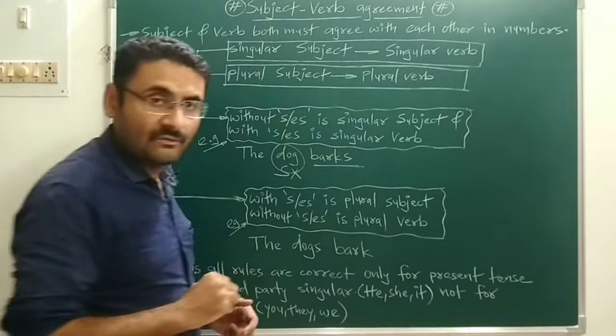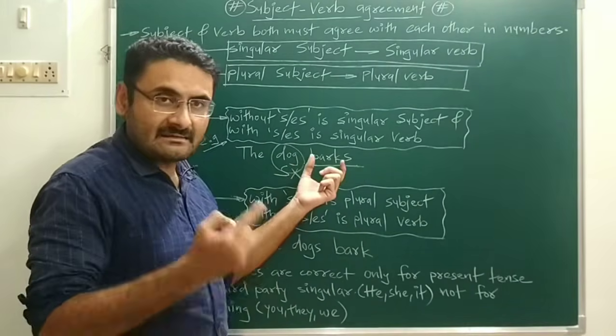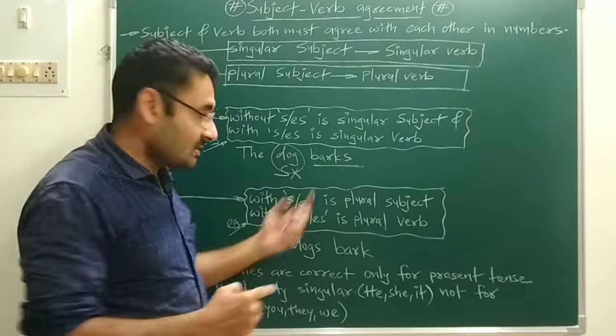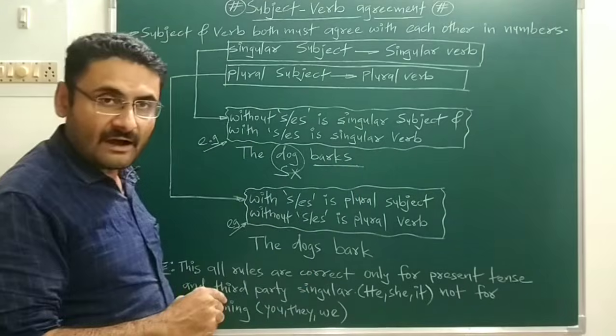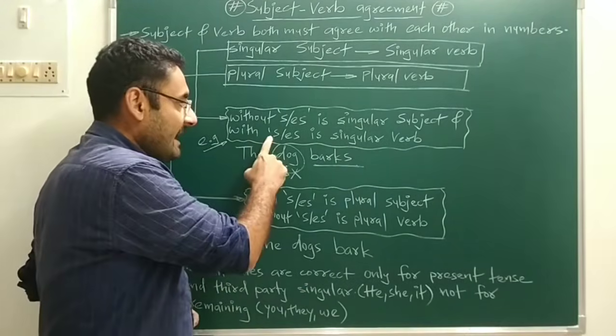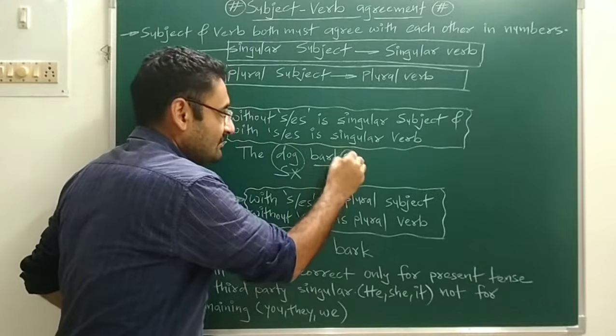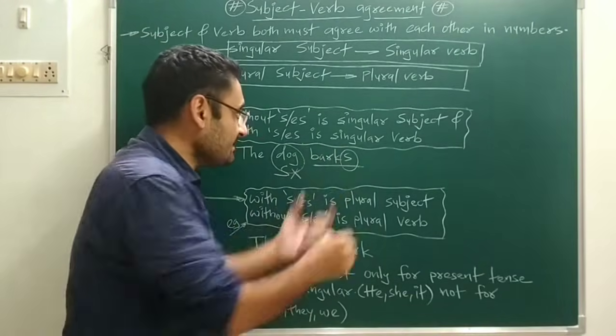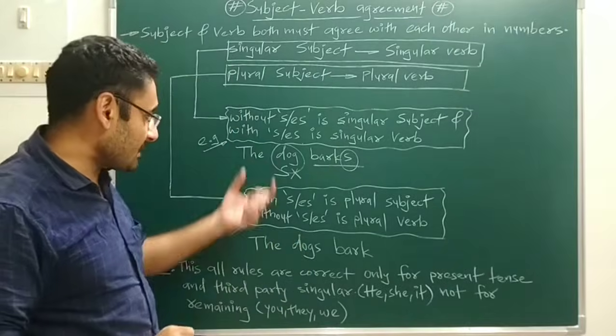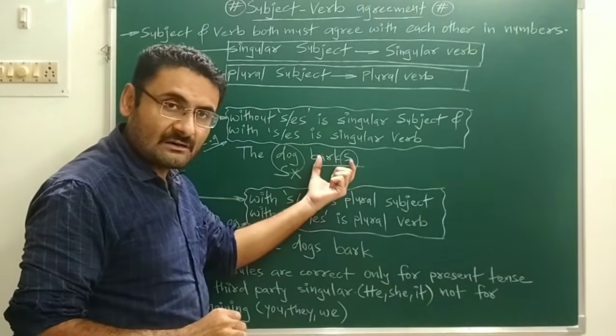To bark is a verb, so with that you have to provide s. Why? Because a verb with s or es is singular. So singular subject, singular verb.